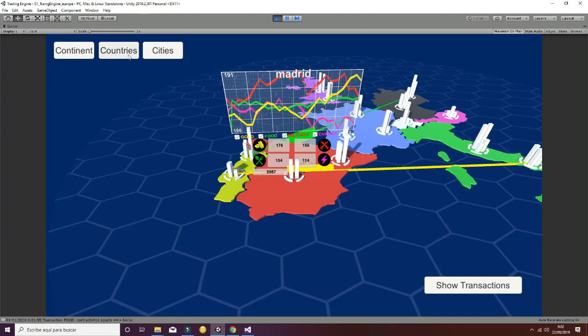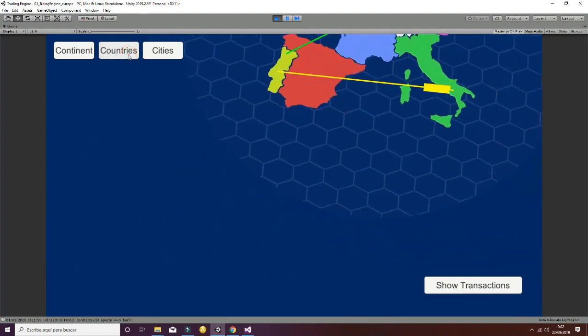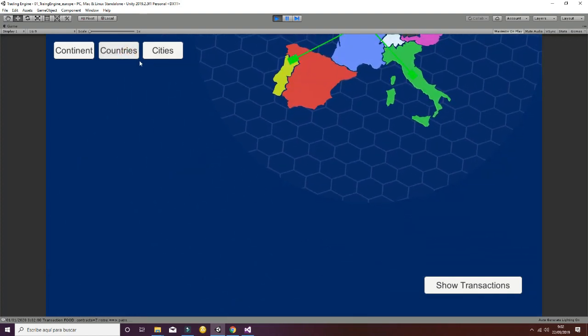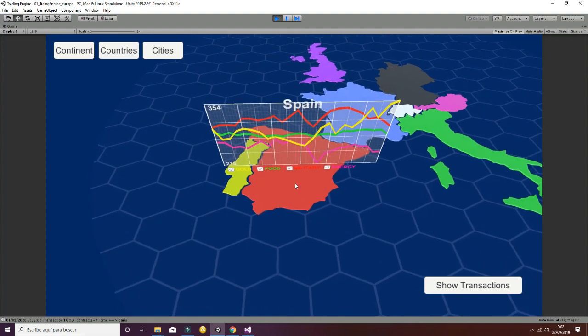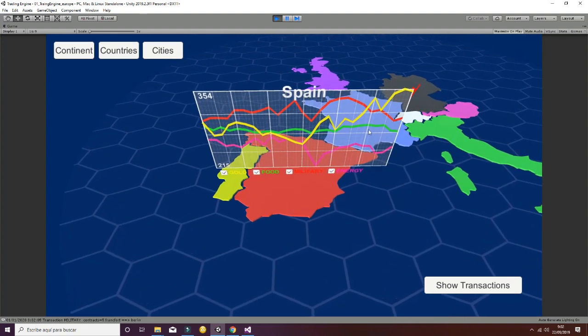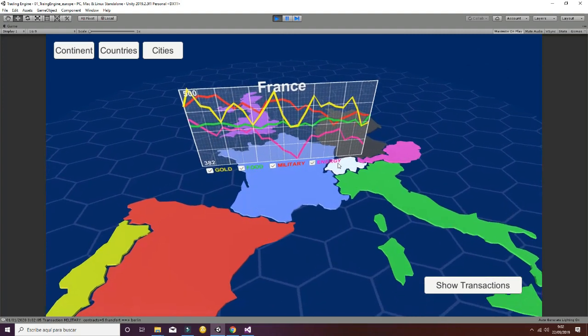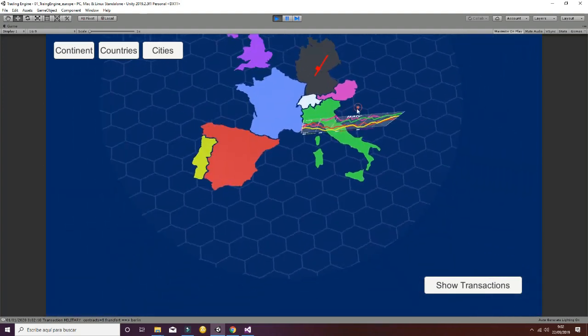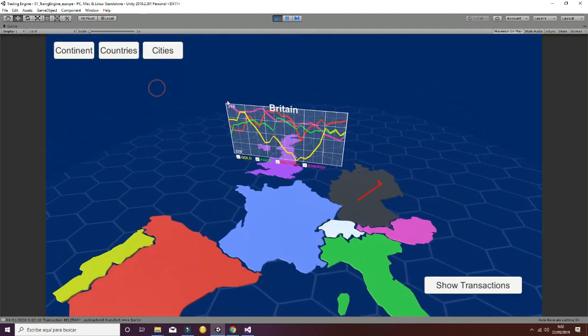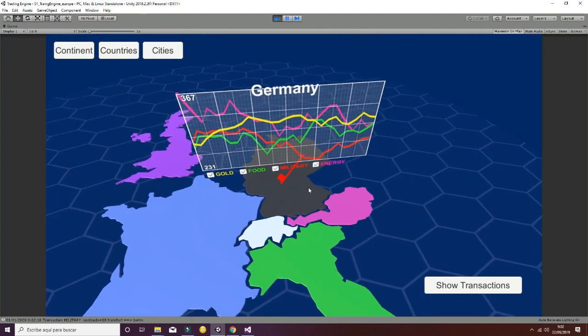Now we also have another level that is called countries. When you hit the countries button, you will be able to analyze the evolution of the resources of each country separately. In this case, we have France, Italy, Britain, and Germany.